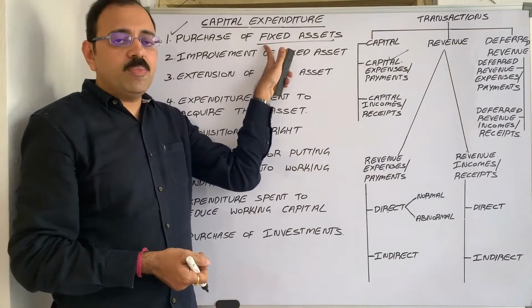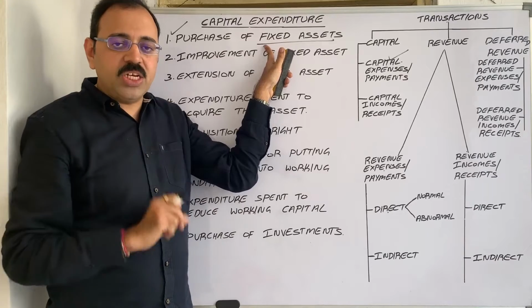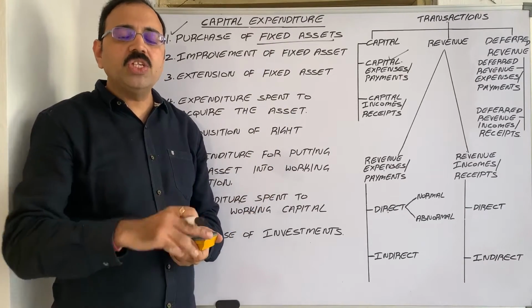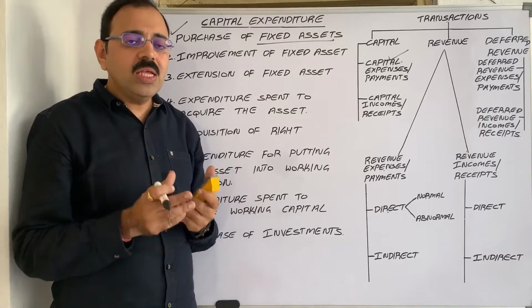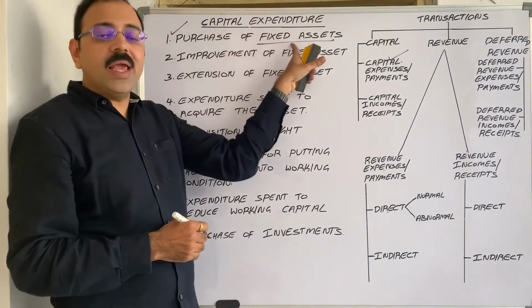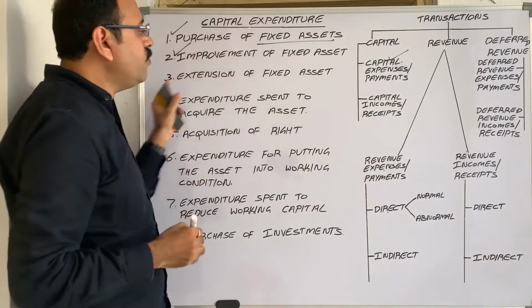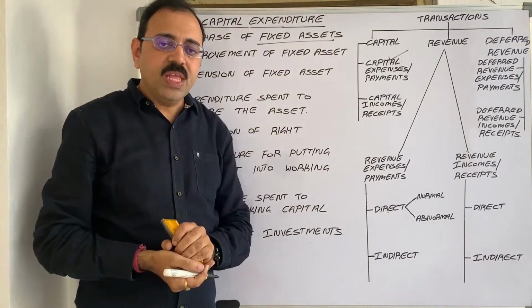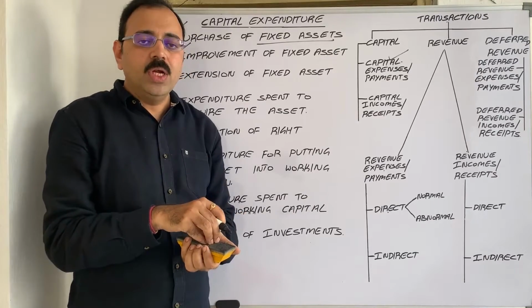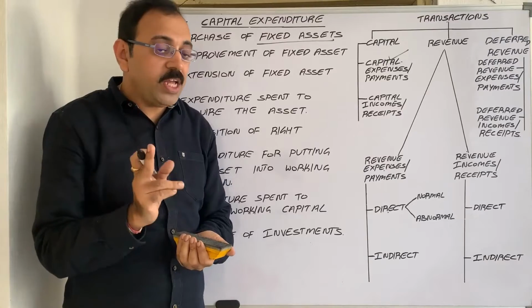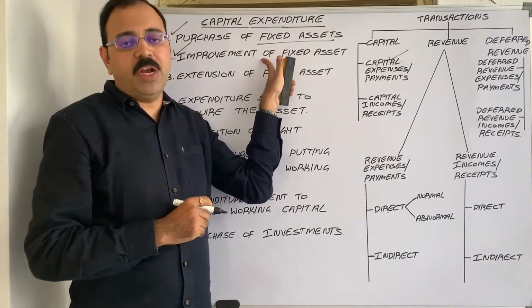So what are the other examples? Purchase of furniture, purchase of land, purchase of building, purchase of vehicles. All these things come under capital expenses. Then second one is improvement of fixed asset. If any amount is spent to improve the efficiency of one fixed asset, then that expenditure comes under capital expenditure.